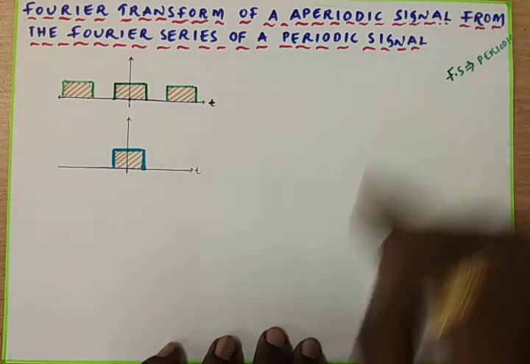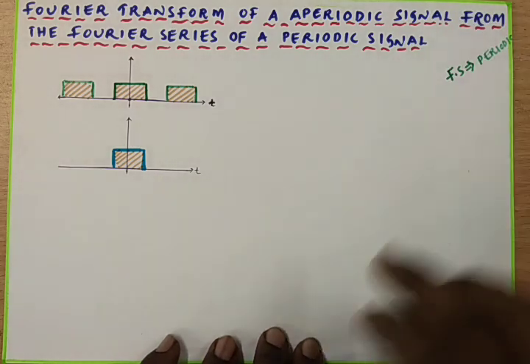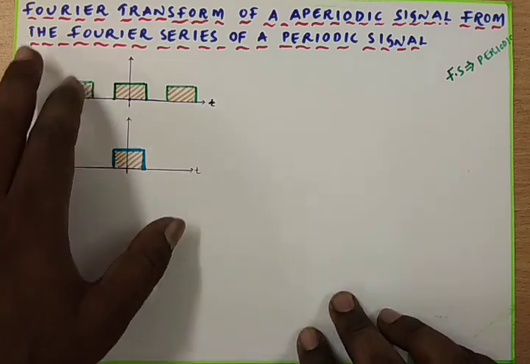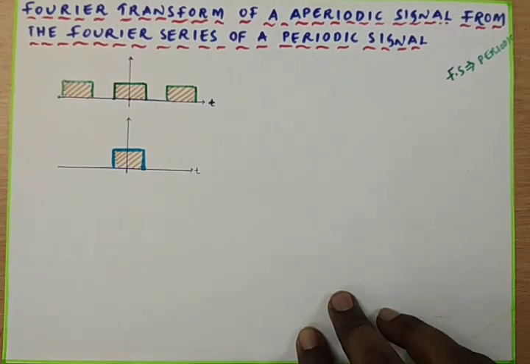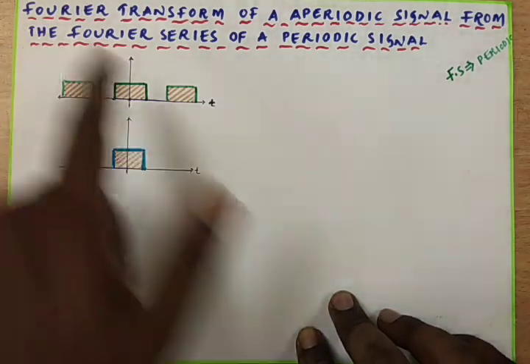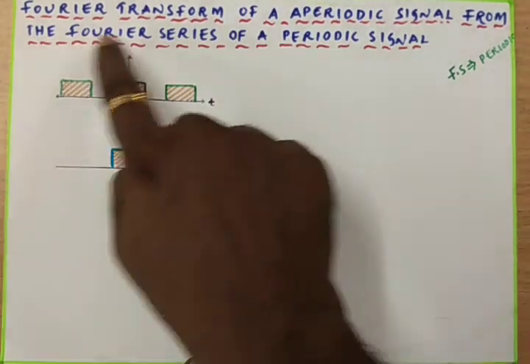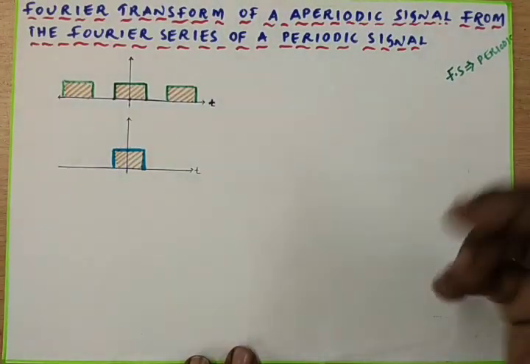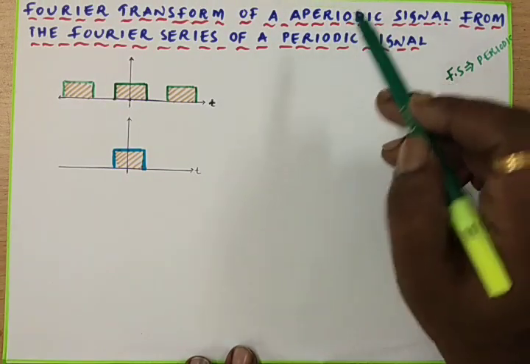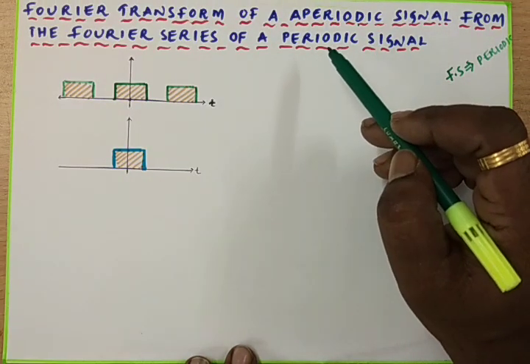To overcome these disadvantages of the Fourier series, we are looking for another transformation technique. It is a mathematical tool called the Fourier transform. Fourier transform is applicable for aperiodic signals as well as periodic signals.